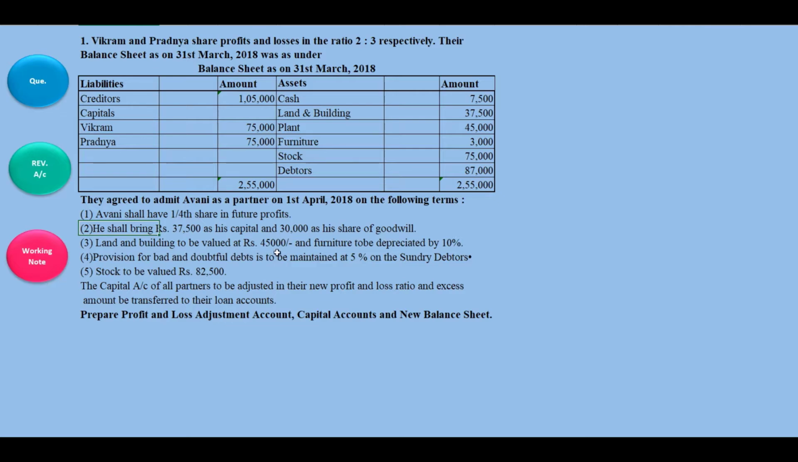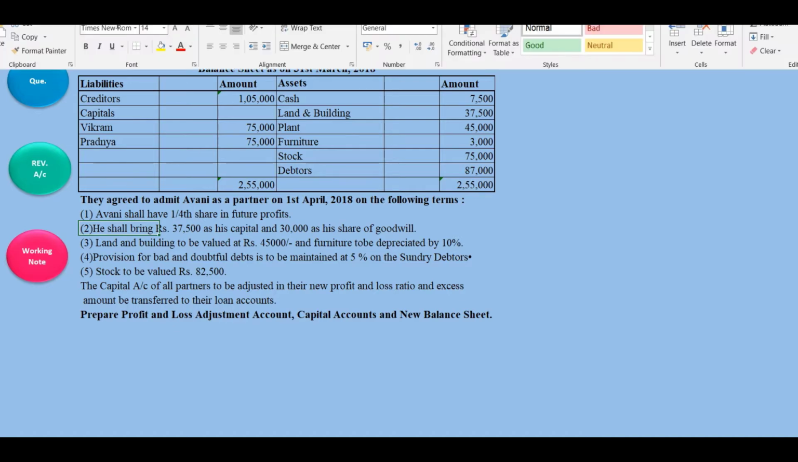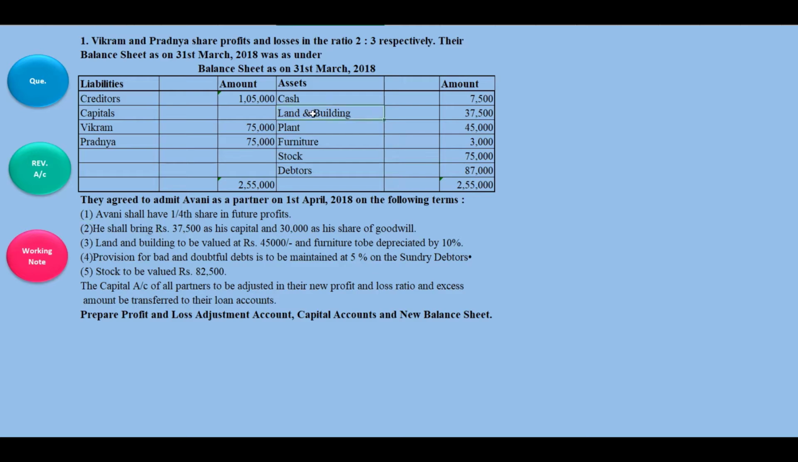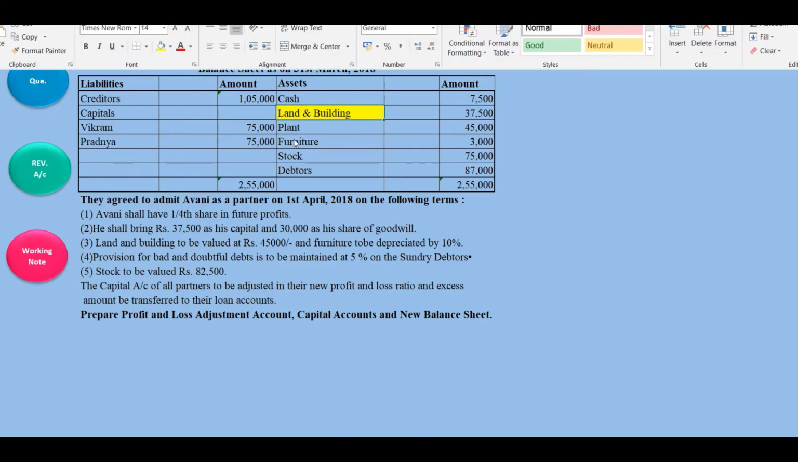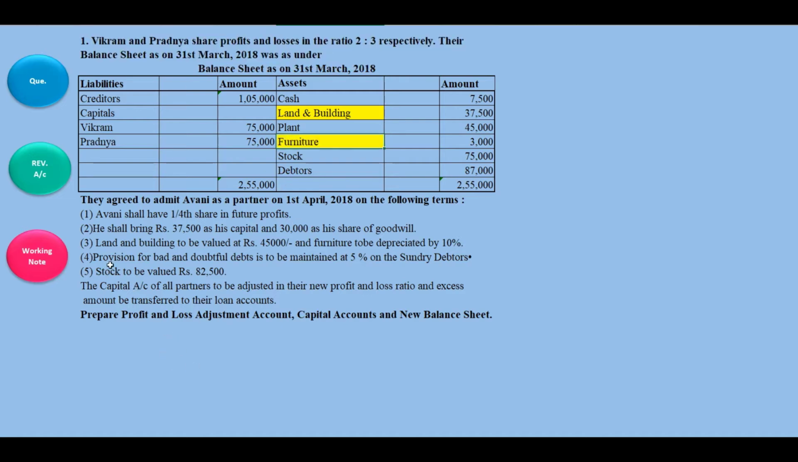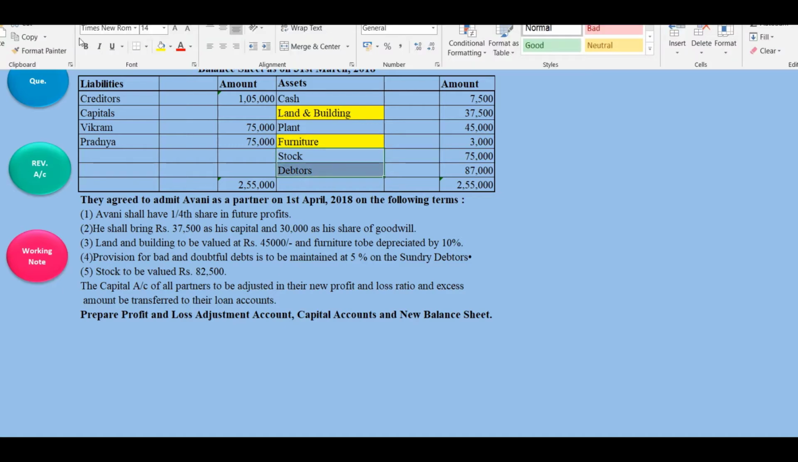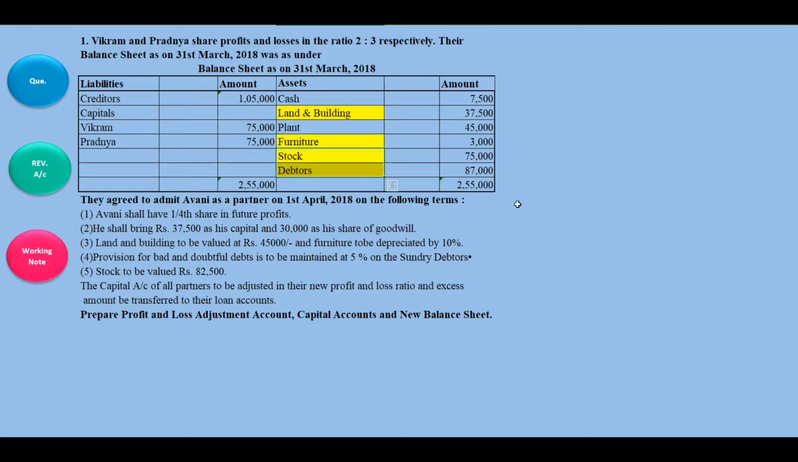Land and building to be valued at 45,000, furniture to be depreciated by 10%. So we are having adjustment on building and furniture. We'll put a tick. This is building and this is furniture. Okay, we have put a tick, and this is the stock. Here also we are having adjustment. So we are having adjustment on 4 items in the balance sheet.